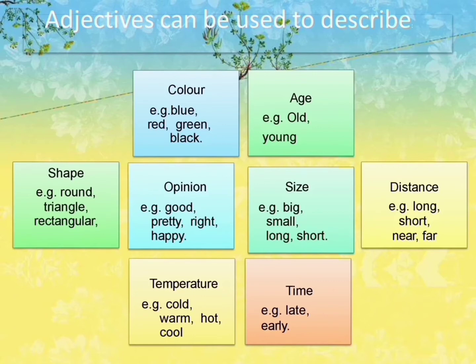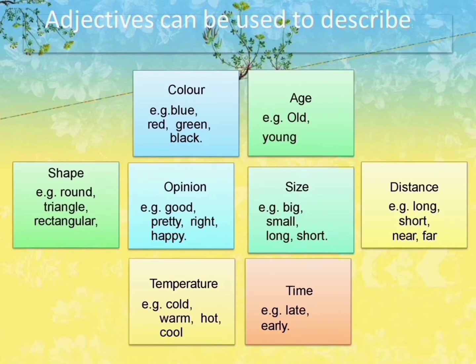So first we saw adjectives: adjectives are the words that describe a noun or a pronoun. Next, adjectives may be used to describe the quantity, that is how much, how many, what kind. Then mostly adjectives will express colors, distance, size, shapes, opinions, time, temperature, age, likewise.